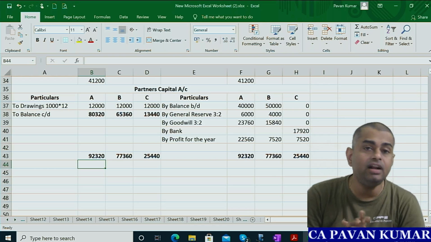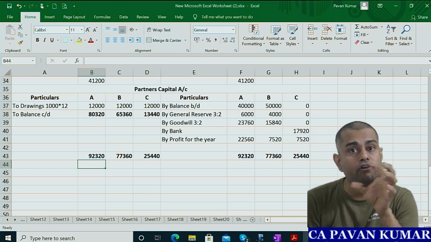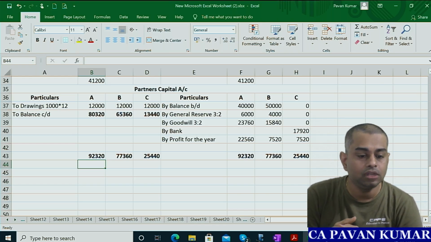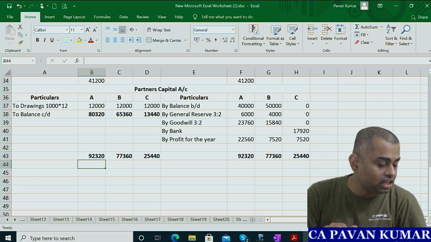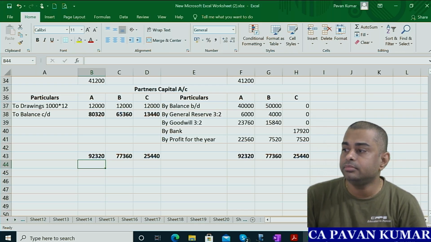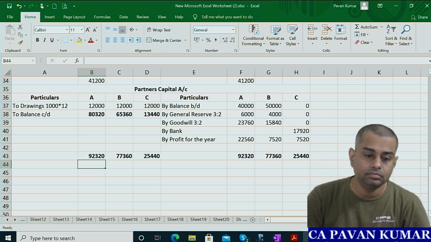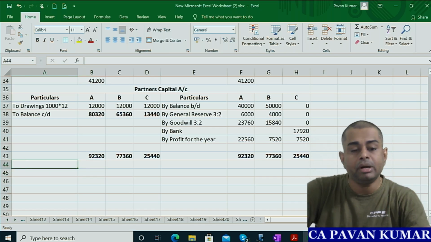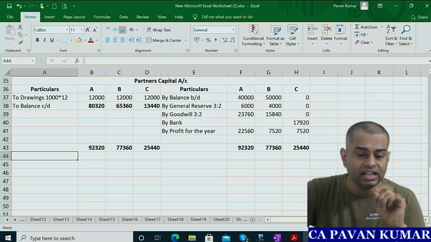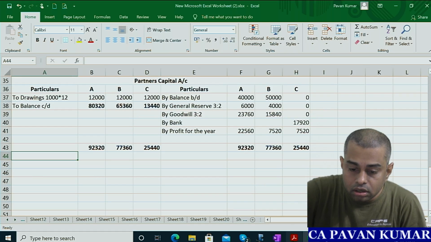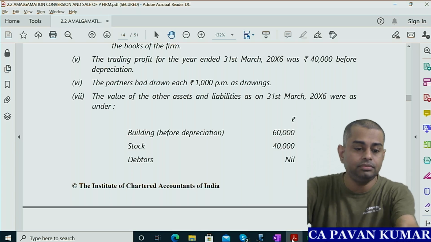After this, what happened? Conversion of partnership firm into a company. Okay. So, can you tell me what is the purchase consideration paid by the new entity to the old entity? Okay. Now, so we need to calculate purchase consideration. But before that, there is one very interesting step in this question. Okay. So, look at the question.